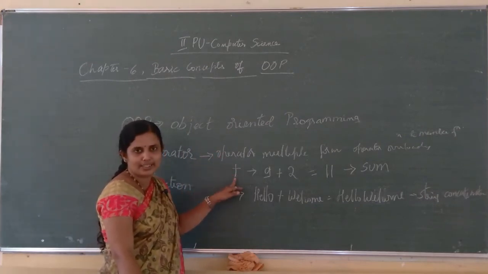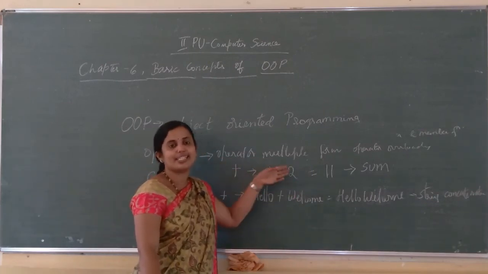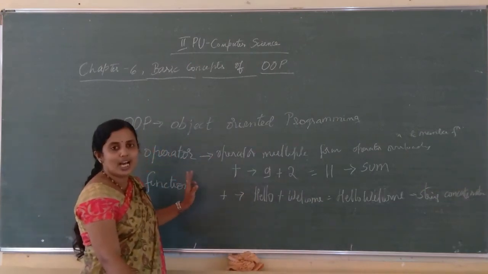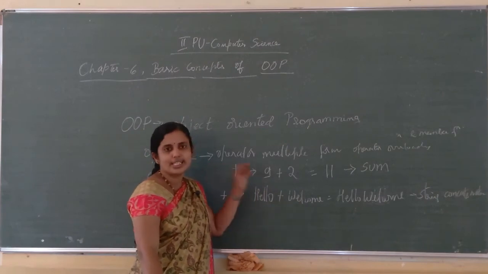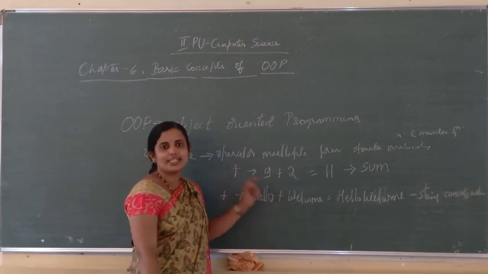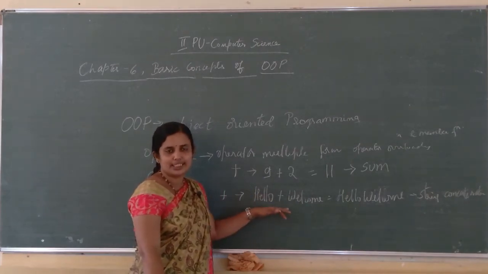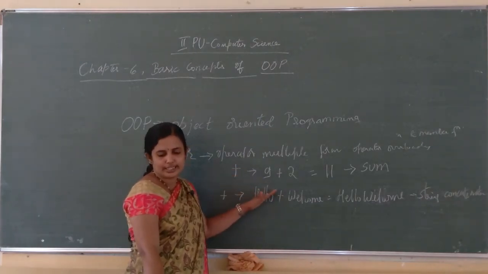Plus is the operator which I can use with integers: 9 plus 2, I get 11, that is known as sum. And I can use plus also with strings, hello plus welcome. It concatenates two strings and I get hello welcome. That process is known as string concatenation.